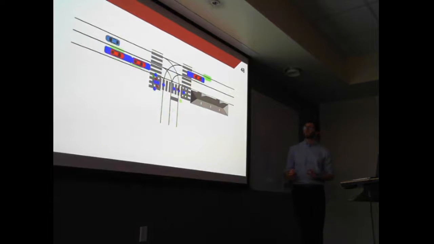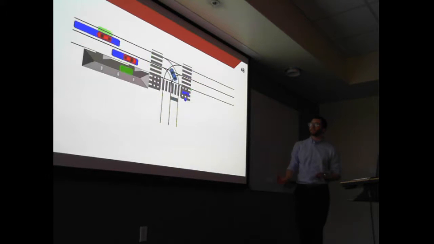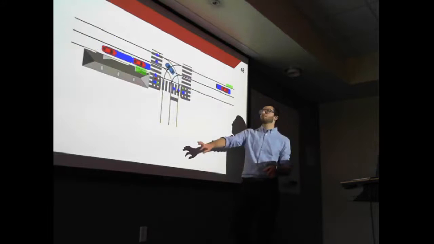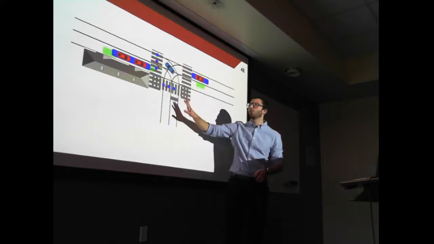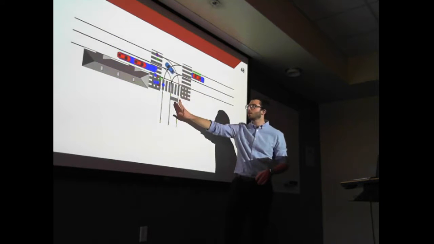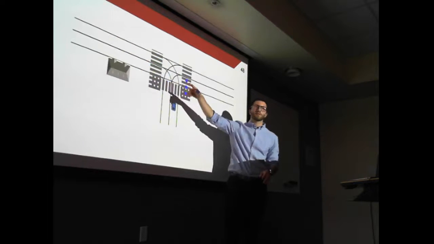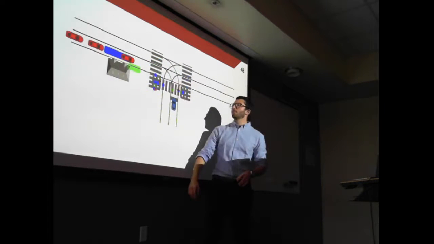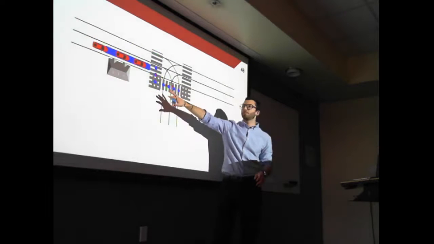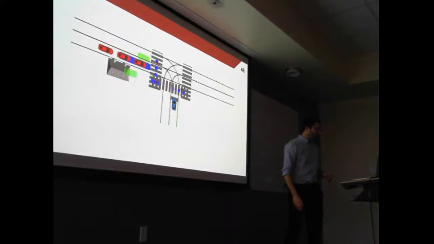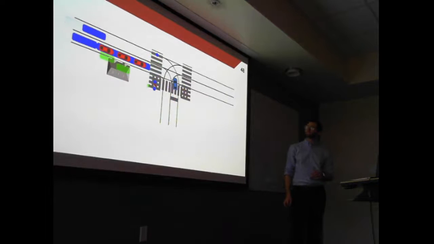So we can see that our algorithm is able to handle complex scenarios. We have this kind of intelligent behavior where instead of waiting here forever, it's being proactive and waiting here, where it has much more chance to cross faster. It's able to handle occlusions through buildings. And it reaches the goal.